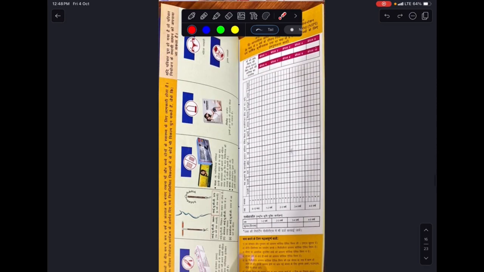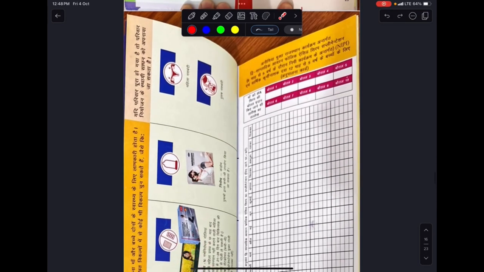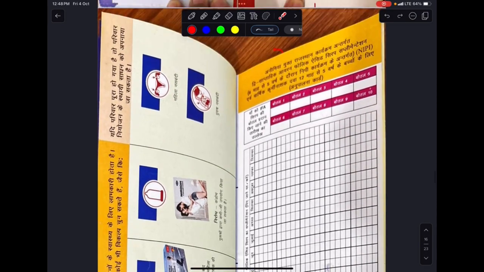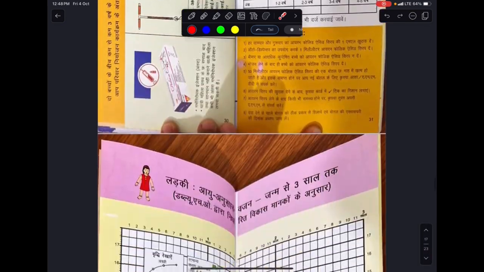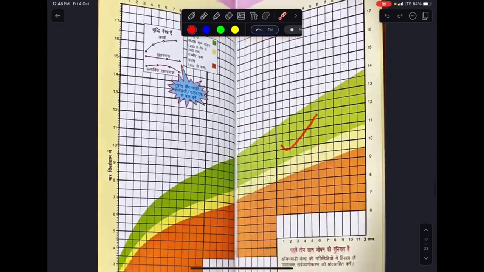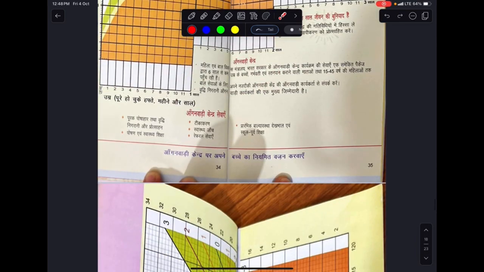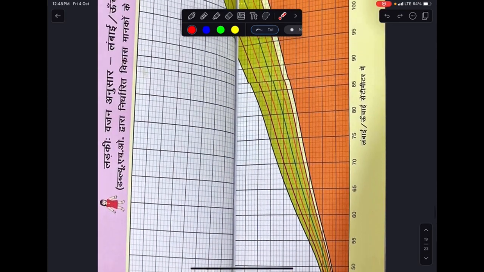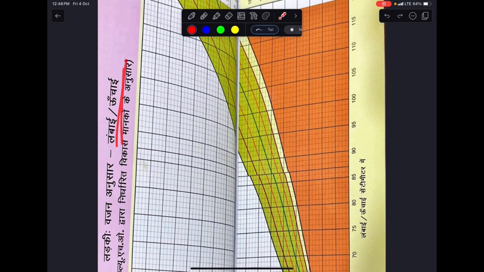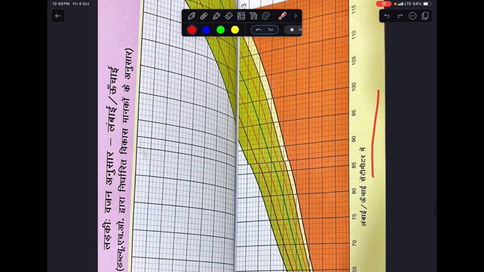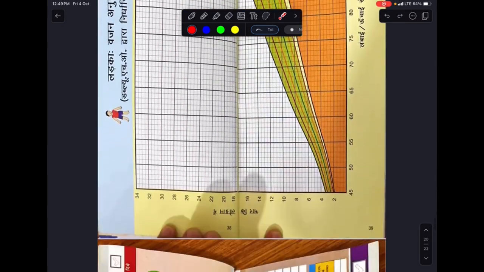Then after that, this is the page for family planning. All these provisions of family planning are given here. Then as you can see, this is the anemia prevention page, iron, folic acid. And these are the growth charts for female. In this there is age versus weight of the child, and this is for male, age versus weight of the child. Then this one is about height. This is the height chart, height versus weight of the child.